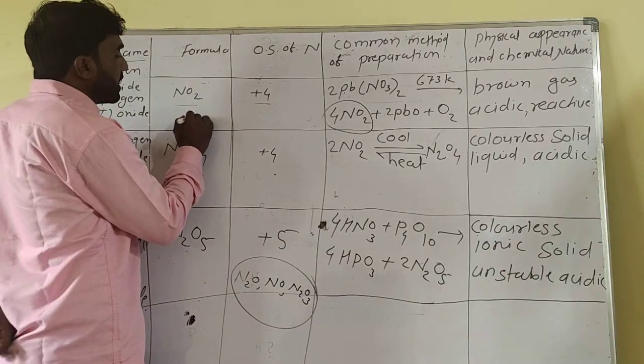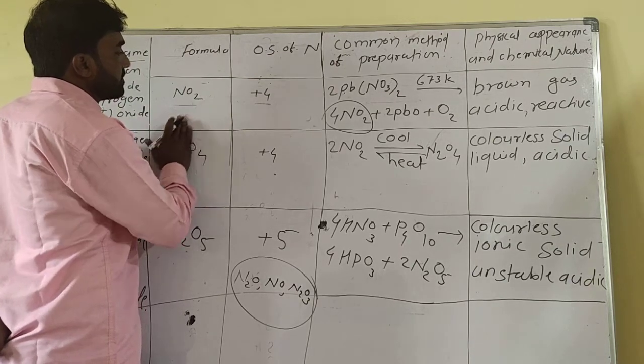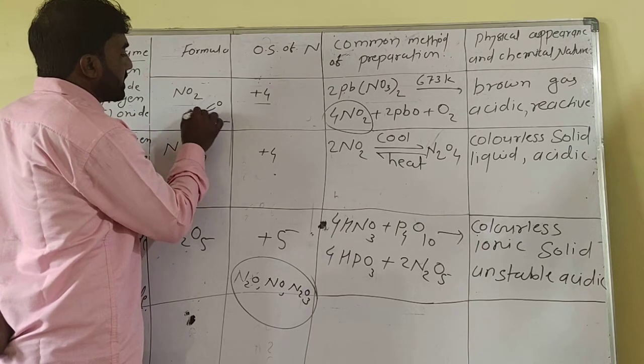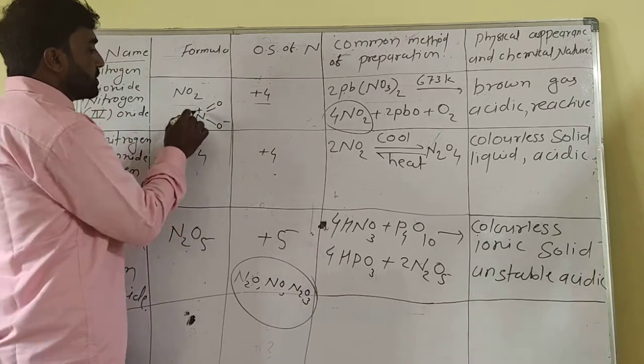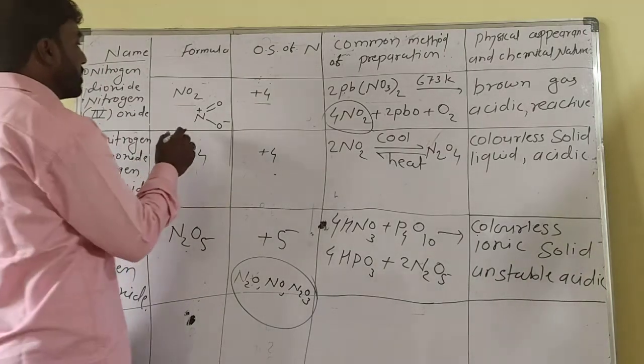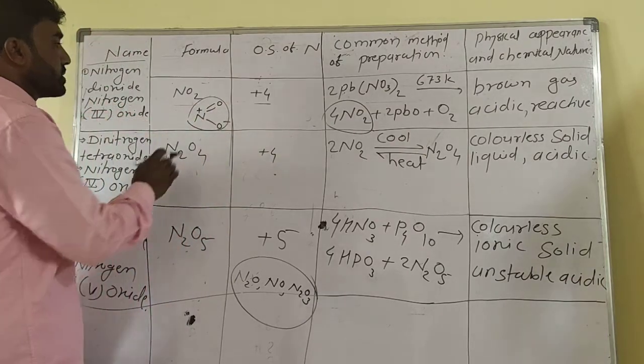Why is it more reactive? Because of the structure of NO2, there is a minus and a plus. The plus is electron deficient. That's why the NO2 molecule is more reactive.